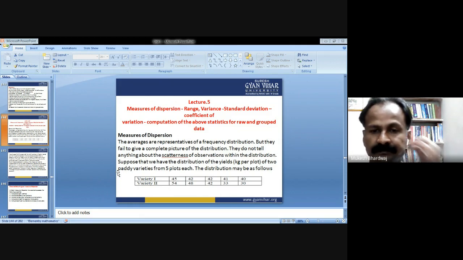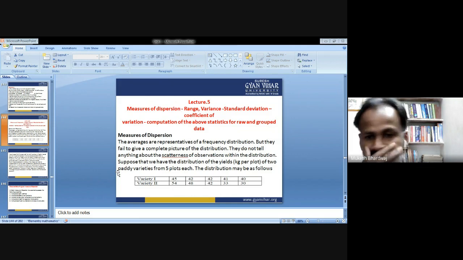Now, measure of dispersion. The averages are representatives of frequency distribution, but they fail to give a complete picture of the distribution.